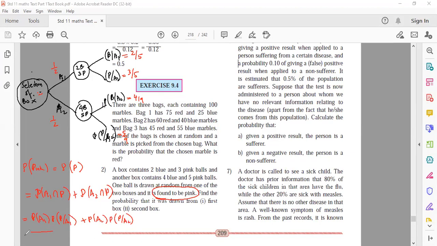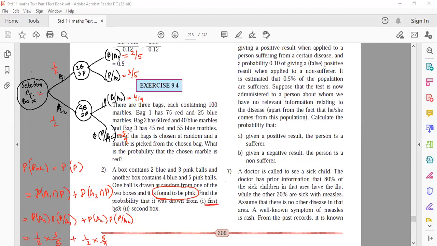That is equal to, tell me, fill up and tell me. 1 by 2 into 3 by 5, plus 1 by 2 into 5 by 9. These are the possibilities of getting pink. Is it right? Yes, sir.